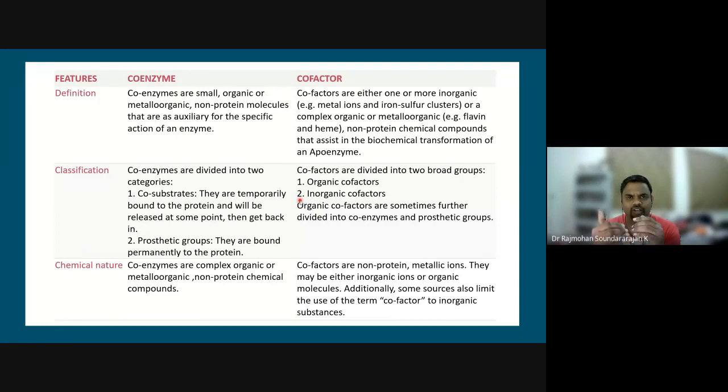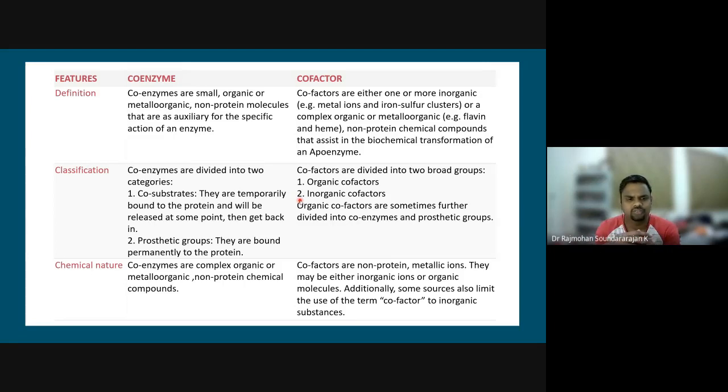Co-substrates are temporarily bound to the protein, released at some point, and then get back in. Prosthetic groups are bound permanently to the proteins. Cofactors can be classified into organic and inorganic cofactors, and the organic cofactors are further divided into coenzymes and prosthetic groups.